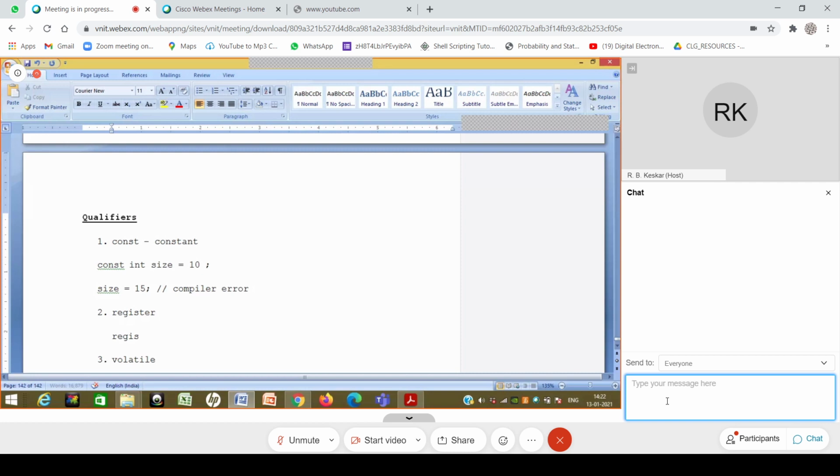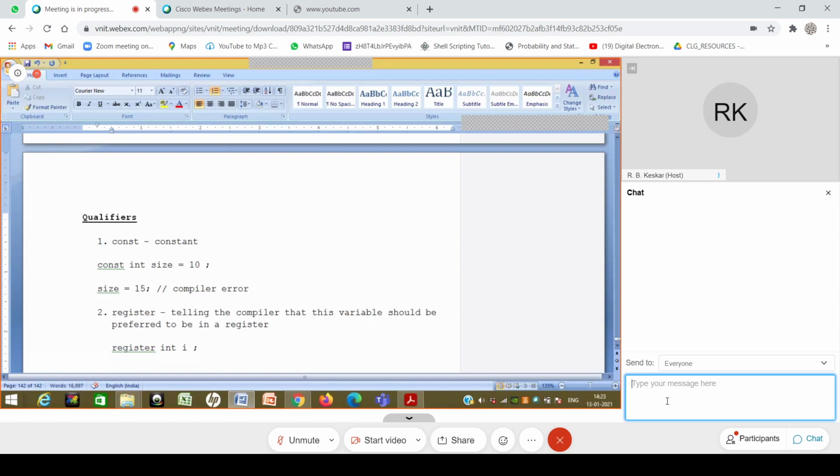This is telling the compiler that this variable should preferably be kept in a register.